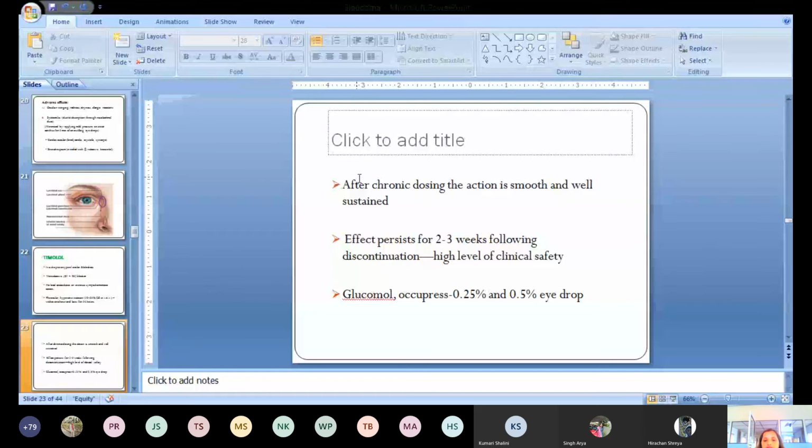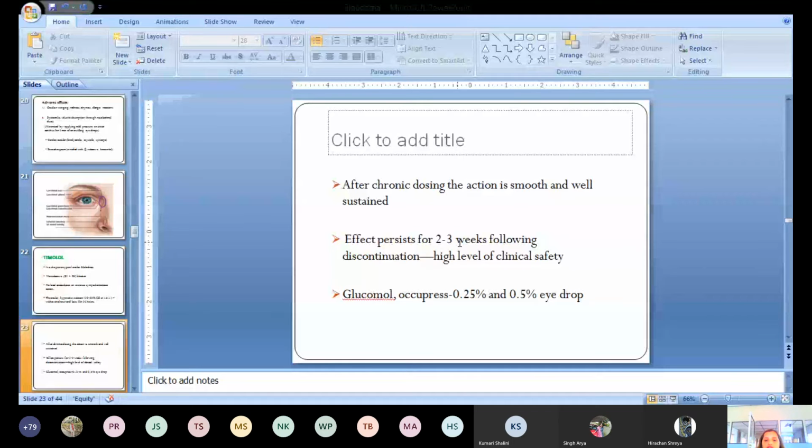After chronic dosing of these drugs, the action is very smooth and well sustained. This is another advantage of beta blockers.